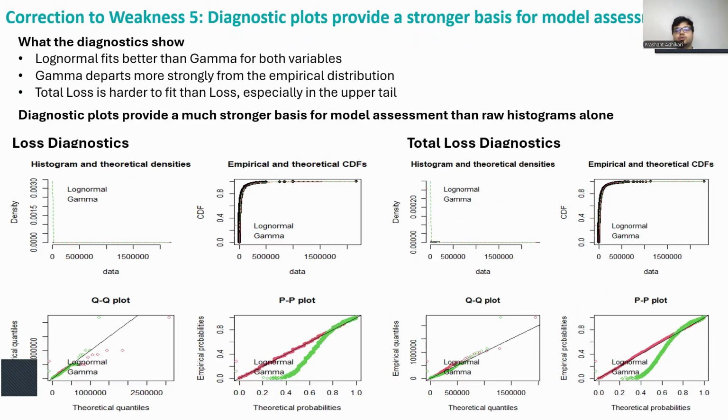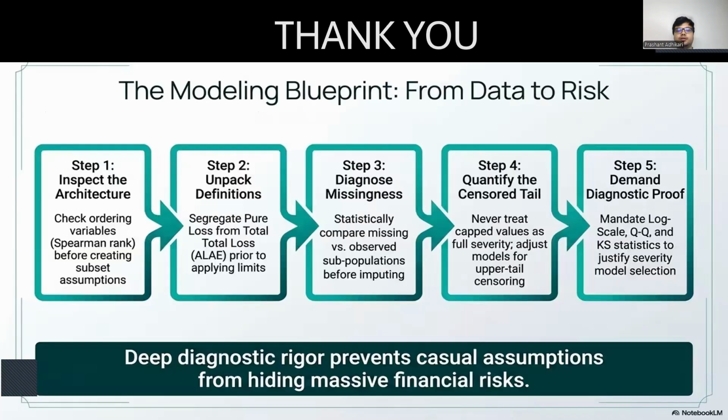They also show that total loss is harder to fit than loss, especially in the upper tail. So the improvement here is not just adding more plots, but using the right plots for model assessment. That gives a much stronger basis for any distributional claim than relying on the raw histogram alone.